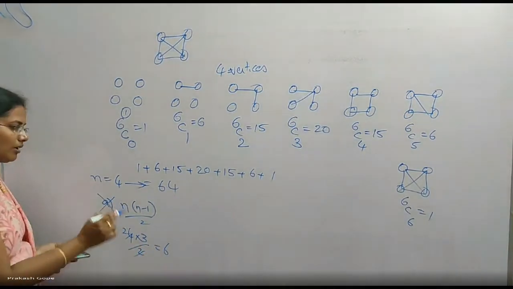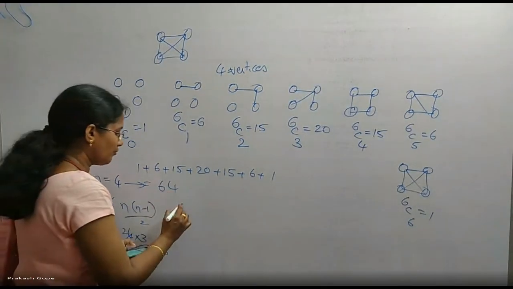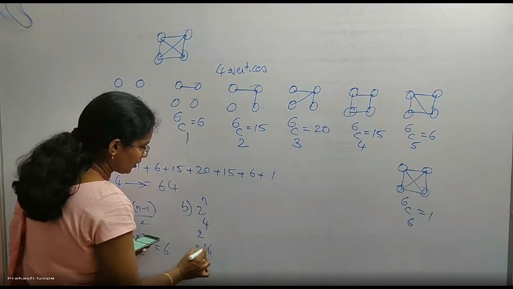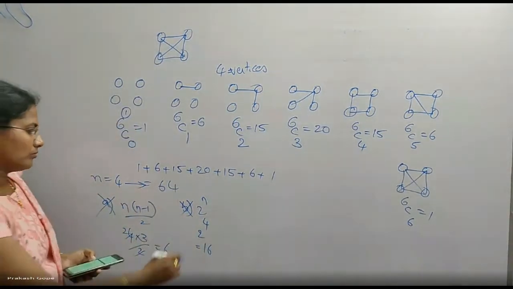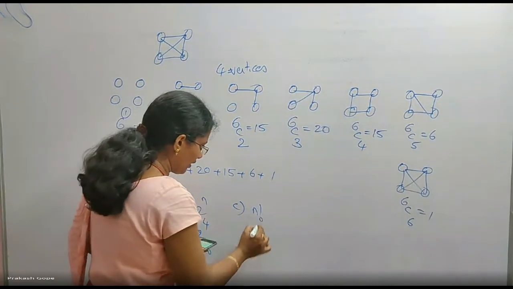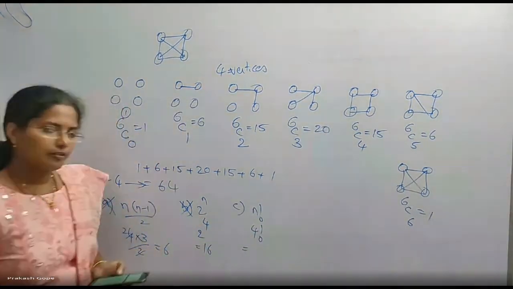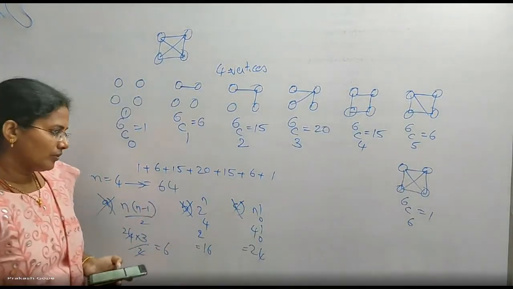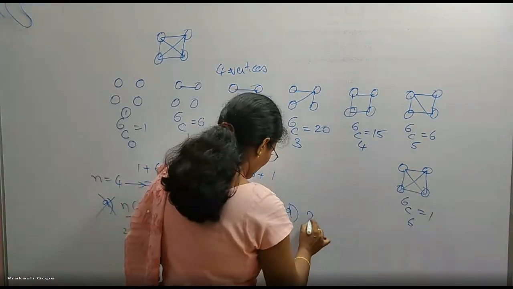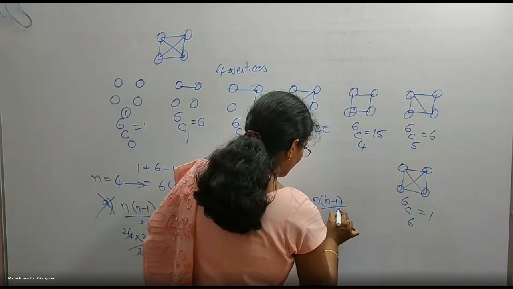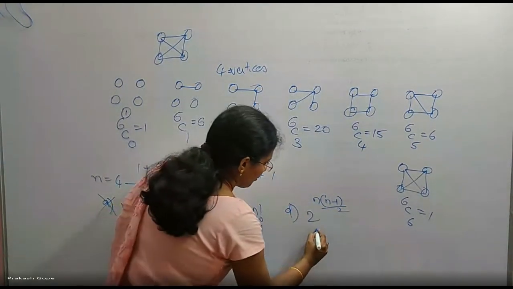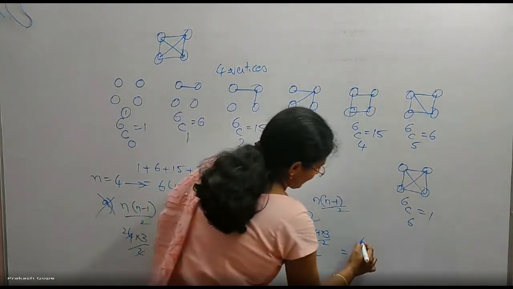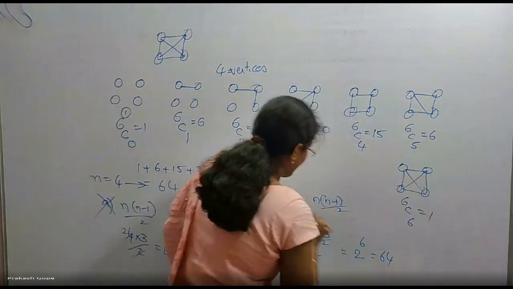No, it is giving me 6. I don't want A. I want 64 as the answer. Let me check B. 2 power n, that is 2 power 4, is 16. It is not 64. Let me check option C. n factorial. 4 factorial. What is 4 factorial? 24. No. How about D? 2 power n into n minus 1 by 2. 2 power 4 into 3 by 2. 4 into 3 by 2 is 6. What is 2 power 6? 64. Yes. Option D.